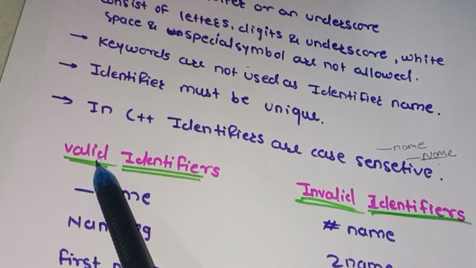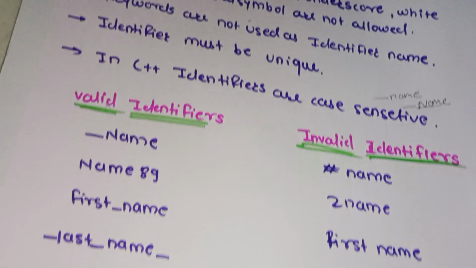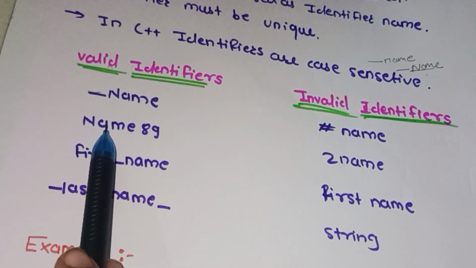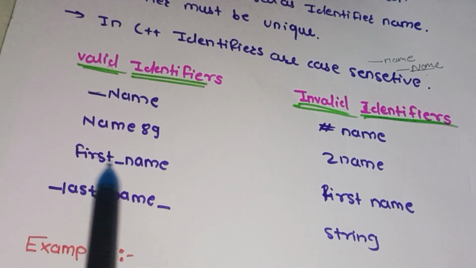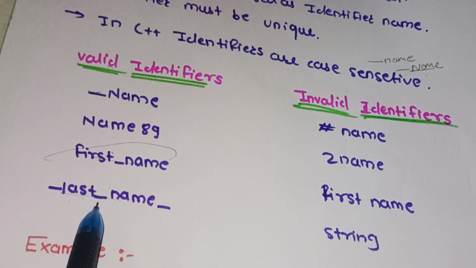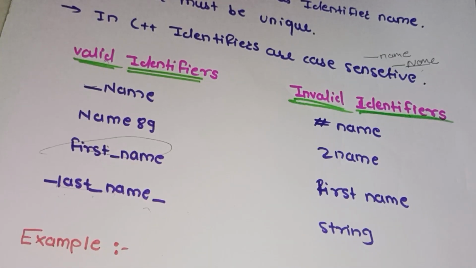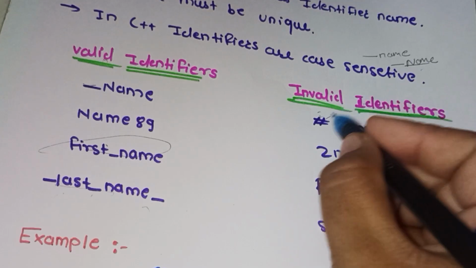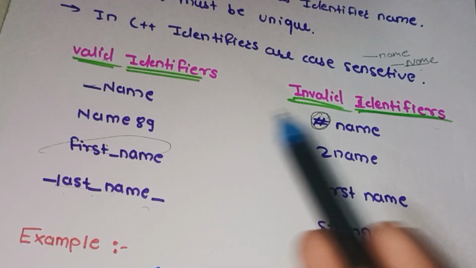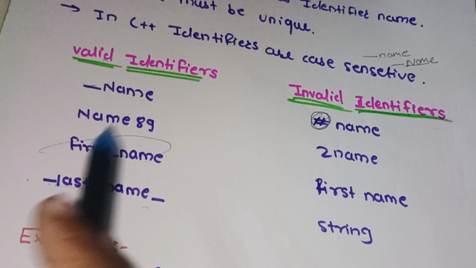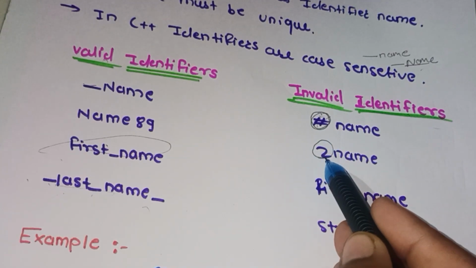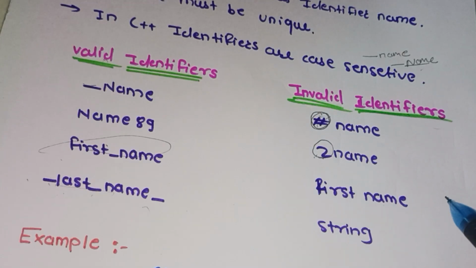Then what are the valid identifiers and invalid identifiers? For valid identifiers we can use an underscore, a capital N first, whole small letters, and an underscore, even ending with an underscore. But for an invalid identifier we cannot use special symbols. Underscores are also special symbols, but underscores are allowed; symbols like hash and asterisk are not allowed. Then we cannot start with a digit, so this is an invalid identifier.